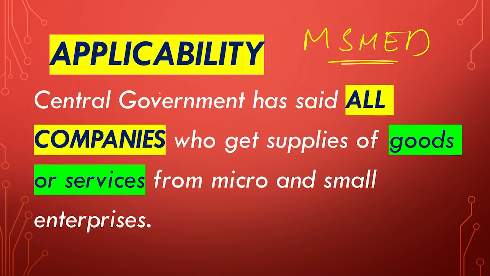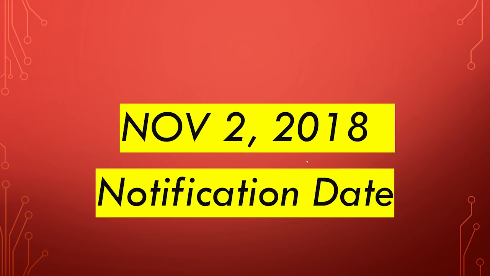So what is the applicability? So the central government has said that all the companies who get supplies of goods or services from micro and small enterprises have to apply with this amendment. So what is this? We will try to understand, but first we should know applicability. So for whom is this applicable? For all the companies. So all the companies who are getting supply from micro and small enterprise, and this is very, very important for you to know what is the applicability.